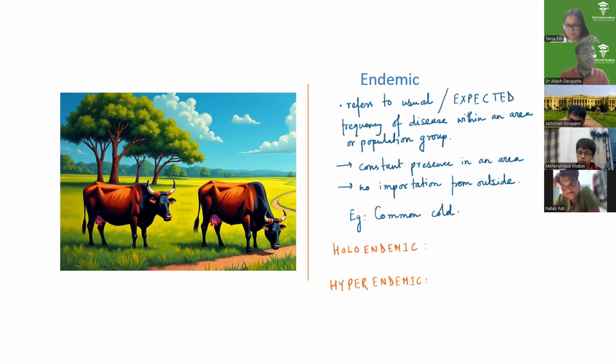Not exactly. The differentiation is that a disease which is constantly present at a high level in a population, particularly affects young children, but in adults it is less severe. Very good, he is partially correct. So think, when will a disease affect children more and adults less?